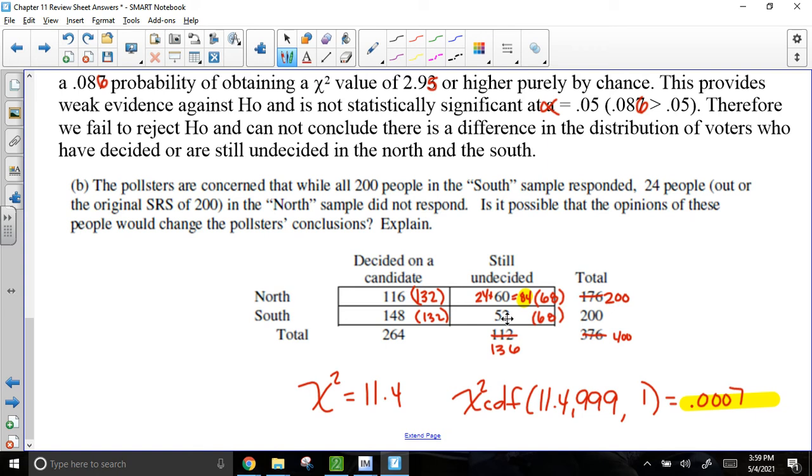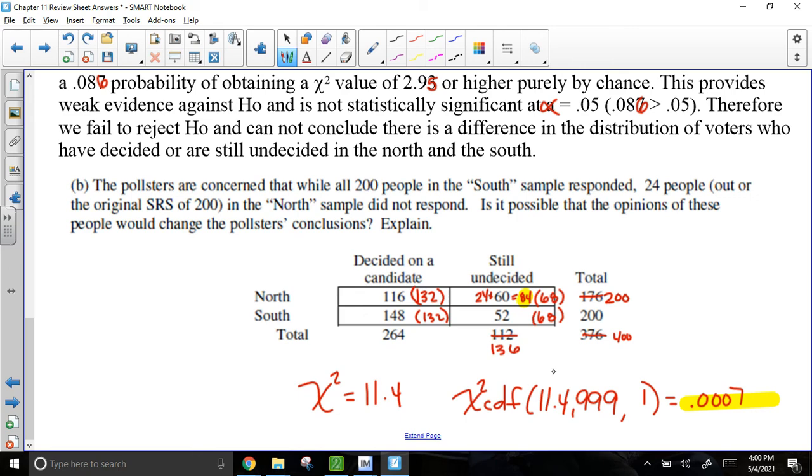So what do you think? If I put those 24 people in and they all decided to be undecided votes, do you think that changes the decision? I would say, yeah, it is possible that those 24 people would change the opinions because the p-value ends up getting extremely small. What that would tell me is, let's send all of our people to the North because there's a lot of people undecided, and maybe we can go ahead and get some of those votes.